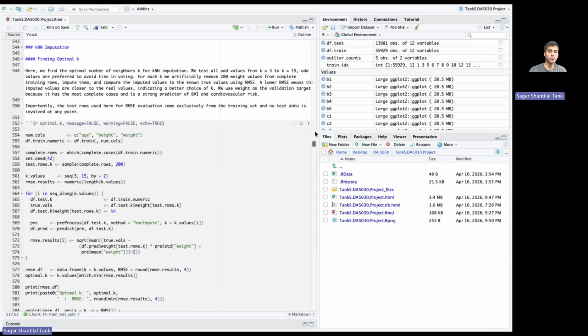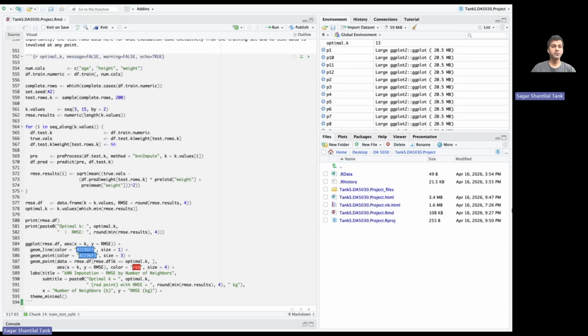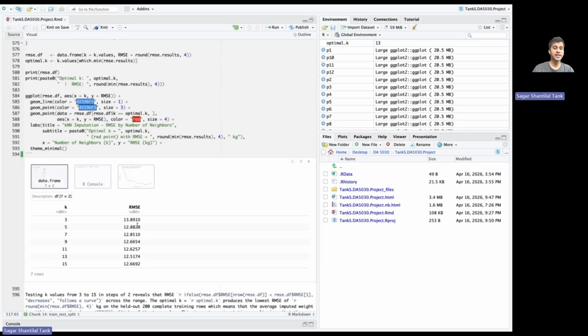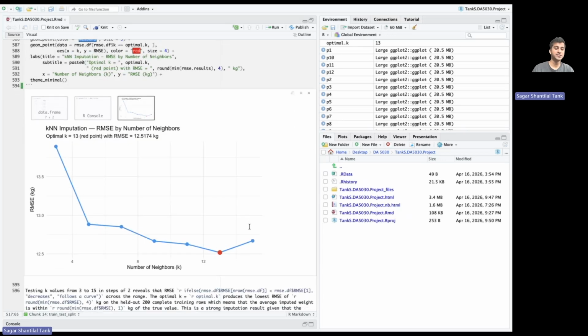First I'll run the code to find the optimal K. Here I have tested K values on 200 held out training rows and picked the best K by the lowest RMSE, and then reverse scaled after, since caret normalizes internally before computing distances. Now that we have run the code chunk to find the optimal K, we'll look at the results very quickly. We can clearly see that where K is 13, we get the lowest RMSE value. We can also validate this by looking at this graph here.